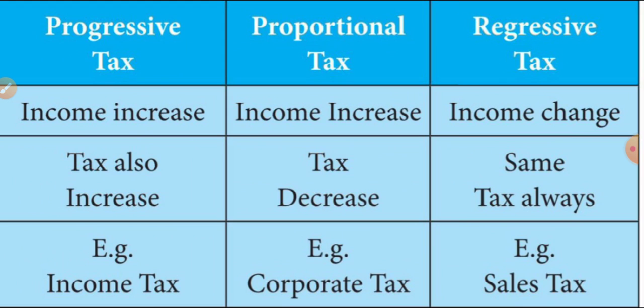Likewise, proportional tax, income increase, tax rate same. That means same amount of taxes were to be paid by all the people. Example, corporative tax. Then regressive tax means income will change, but the tax is always the same. For example, sales tax. Okay. Can you understand, students? I hope you understood. Shall we recall the points?